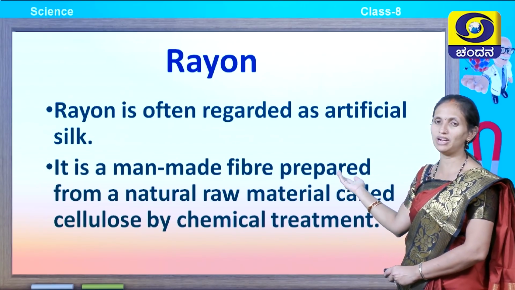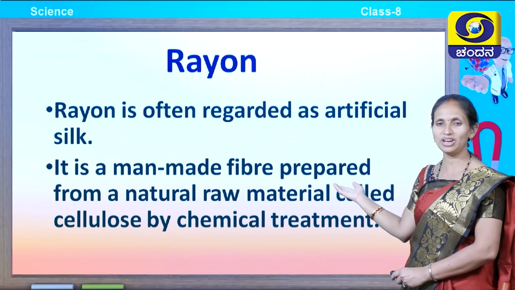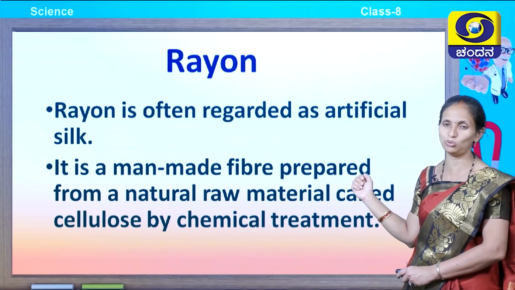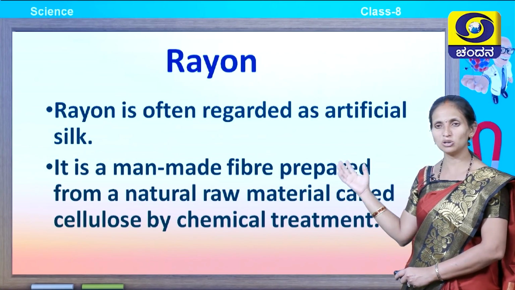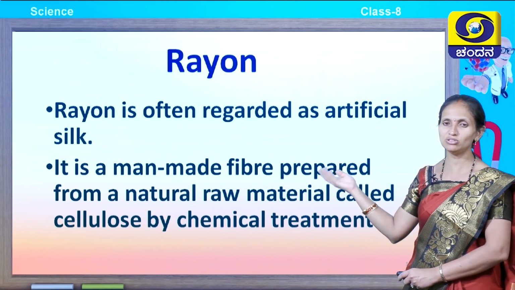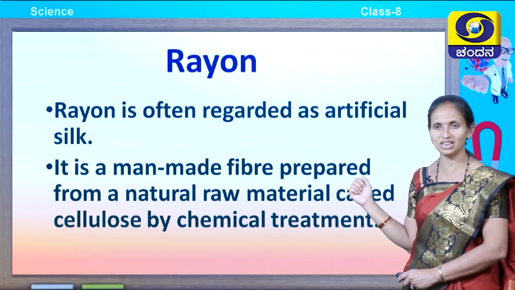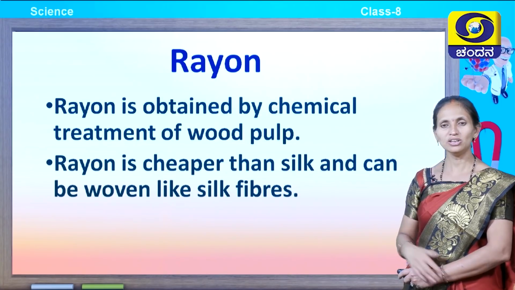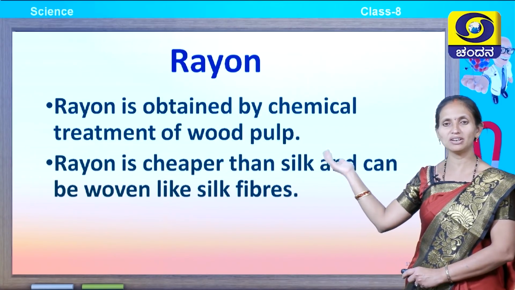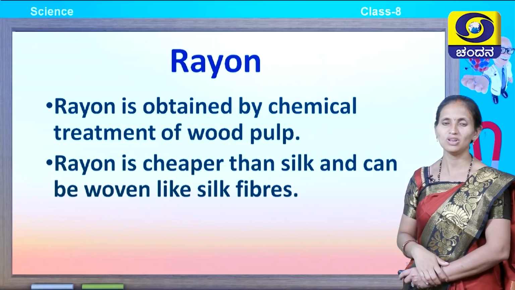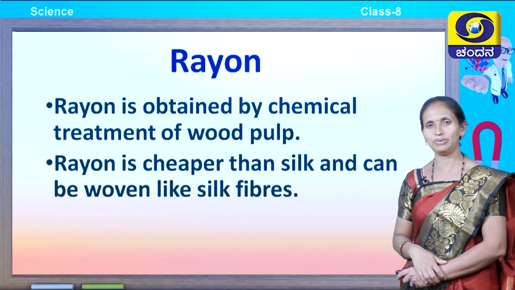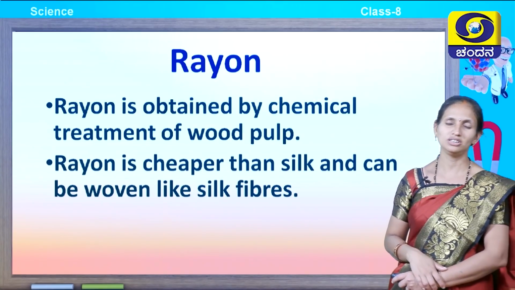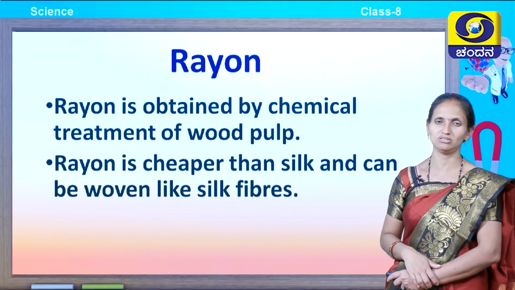It is a man-made fiber, and from where is it prepared? It is prepared from a natural raw material called cellulose. Cellulose undergoes a chemical treatment, which leads to the formation of an artificial silk, known as rayon. Rayon is also obtained by chemical treatment of wood pulp, and this rayon is cheaper compared to silk and can be woven just like silk fibers.